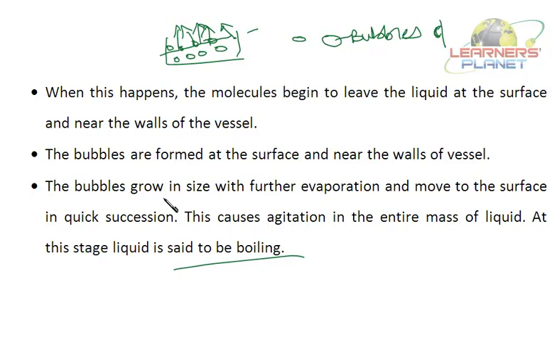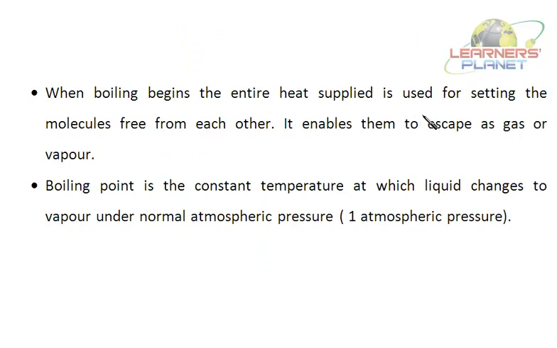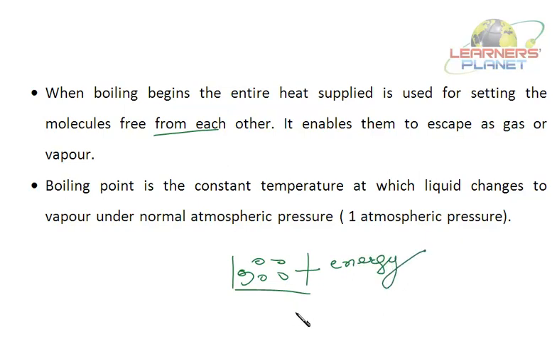And the liquid is said to be boiling when there are a large number of bubbles in that liquid, right? When boiling begins, the entire heat supplied is used for setting the molecules free from each other. It enables them to escape as gas or vapor. See, if water is boiling, there will be bubbles all over. And whatever energy is supplied is used for what? Once the boiling point is achieved. What is boiling point? Boiling point is the constant temperature at which liquid changes into vapor under normal atmospheric pressure.